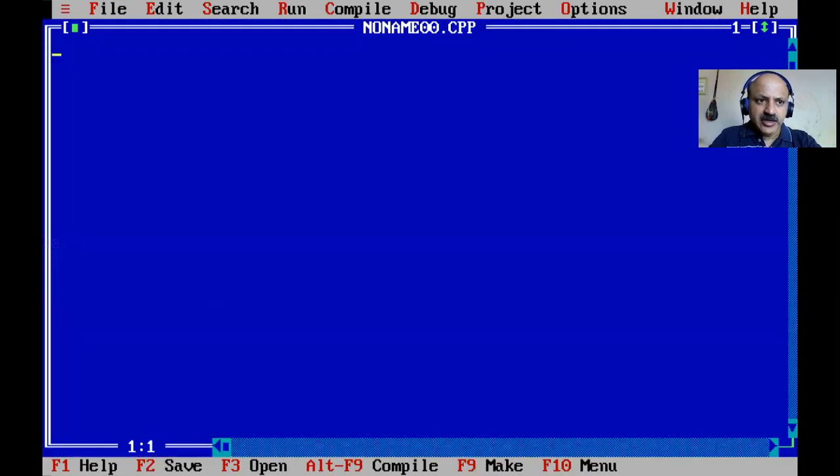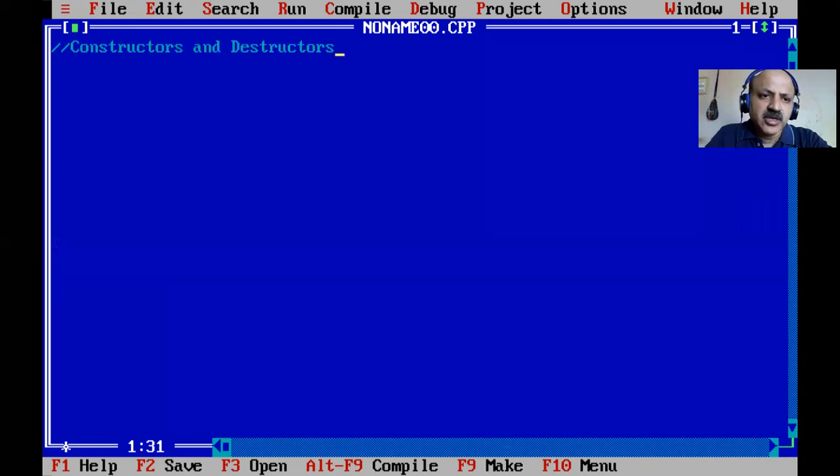new file. And here our concept is the constructor, and that is the destructor. Yes, so constructor, that name itself, construct, means buildup: whenever our object is created, that is memory allocation. So constructor, and destructor means destroy the object.